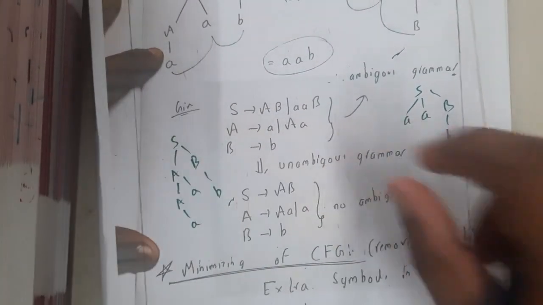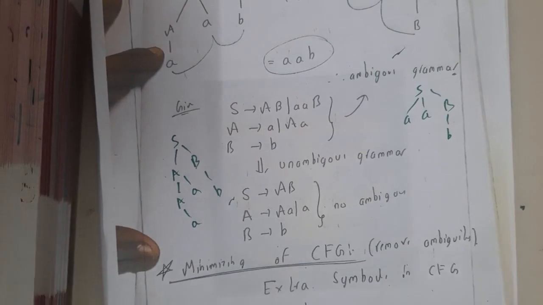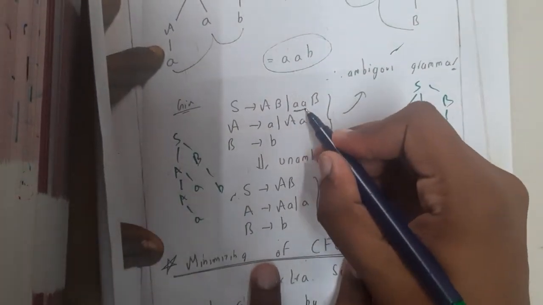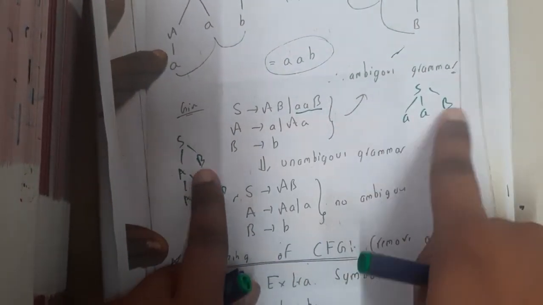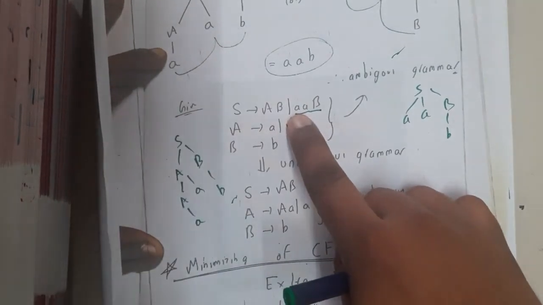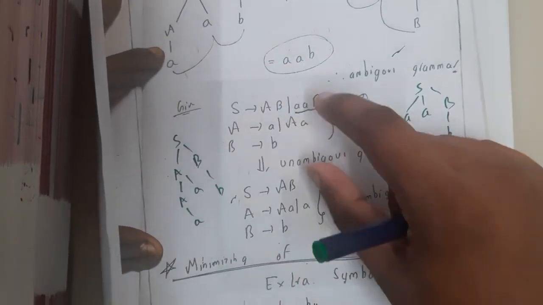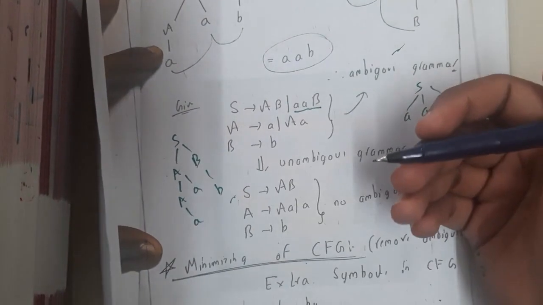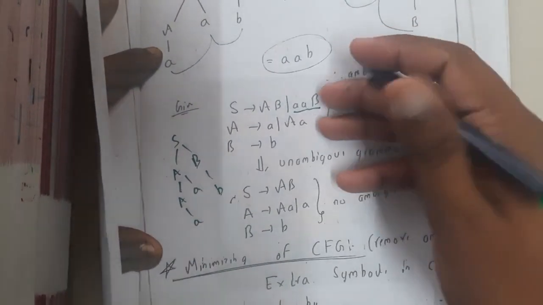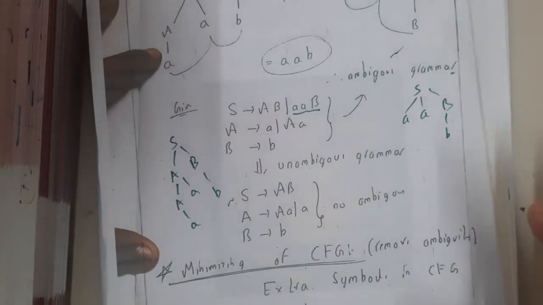To remove this, if you observe carefully, there is this production which is causing the issue, right? So let us remove the production, guys. If you remove the production, is the grammar power changing? No. Hence we can remove that production. So in this way, you need to identify and observe the patterns and you need to remove it, guys.